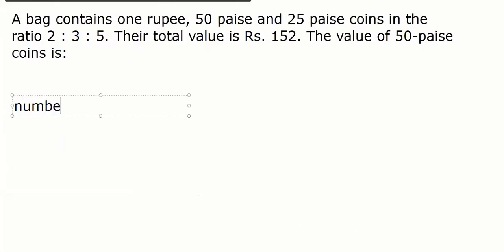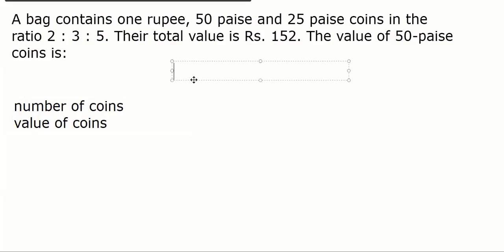Number of coins. Mute, please. Value of coins. Number of coins, value of coins. And I write here coin denomination, which means which type of coins are there. Now, how to solve this question is very, very easy.